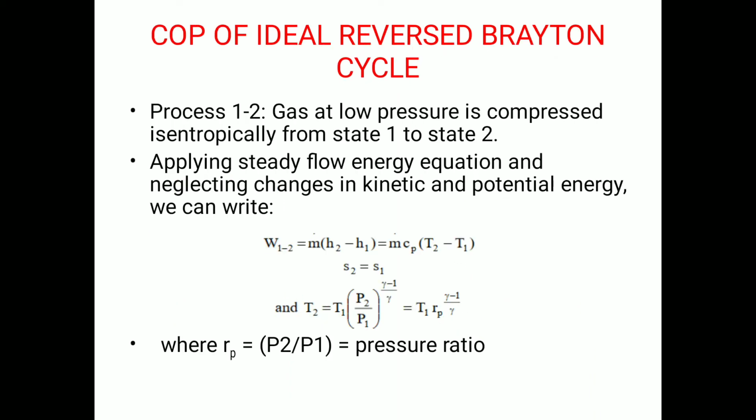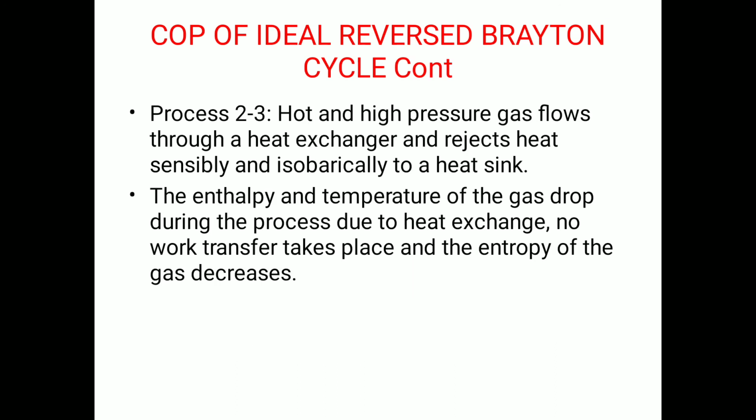Applying the steady flow energy equation and neglecting changes in kinetic and potential energy, we can write work 1 to 2 is equal to m into h2 minus h1, that will equal m cp (T2 minus T1). We already know that process 1 to 2 is an isentropic process, so the entropy at point 1 must be equal to entropy at point 2. If you talk about the temperature relations, T2 equals T1 into (P2 by P1) to the power (gamma minus 1) divided by gamma, where the pressure ratio Rp is equal to P2 by P1.